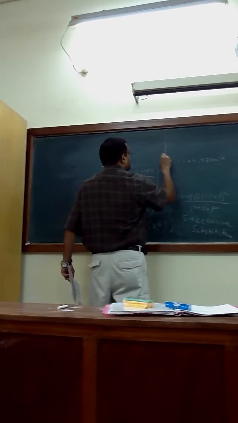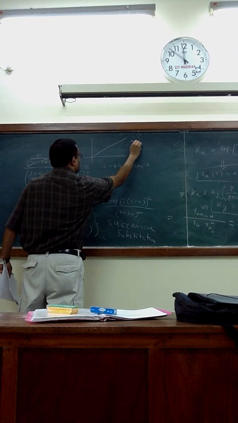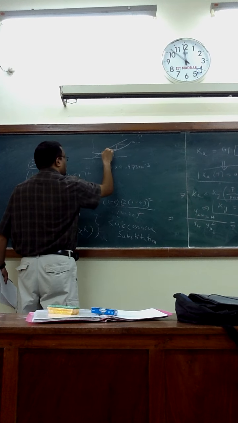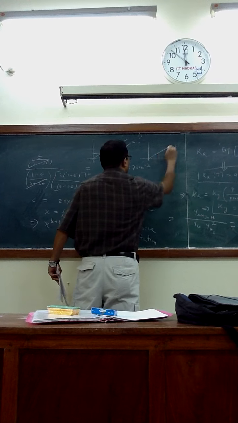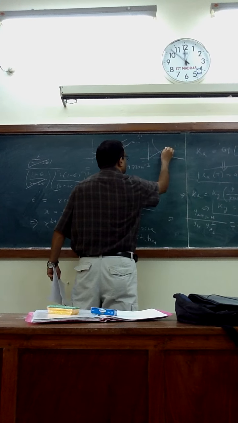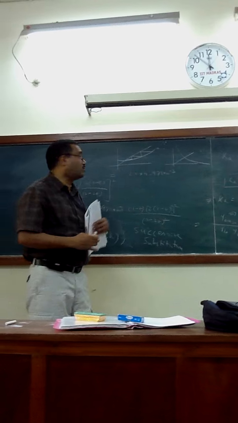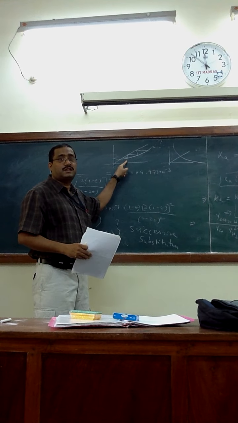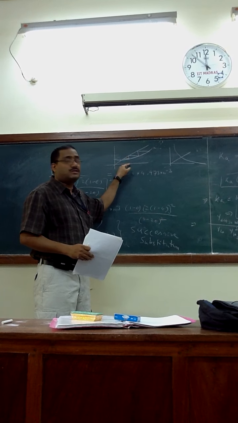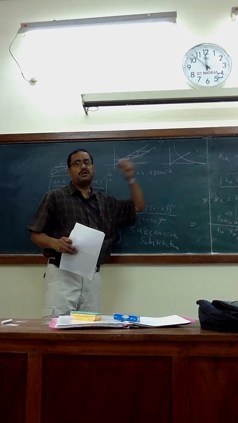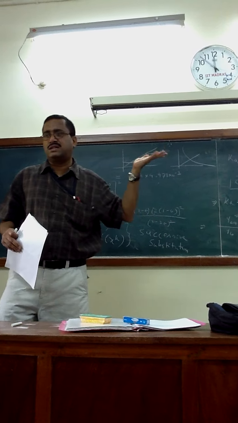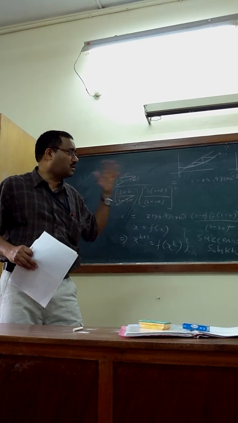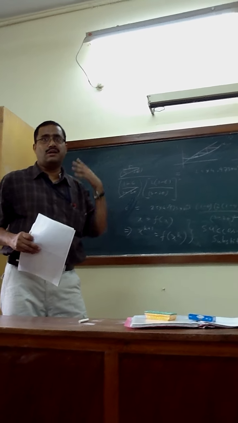This is your y equals x curve, and this is something like that. So you have to give an initial guess. If your curve is like this, it may not go to convergence. So your x equals f(x) curve should be like this. If the curve is like this, then you can get a converged solution. If it is like this, you may not get convergence. This will be discussed in detail next semester when I teach numerical analysis on solution techniques, including the convergence criteria.